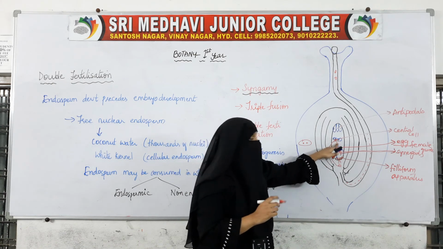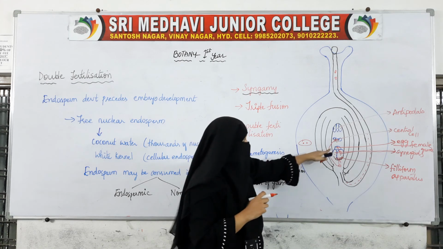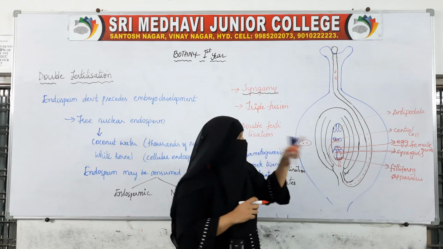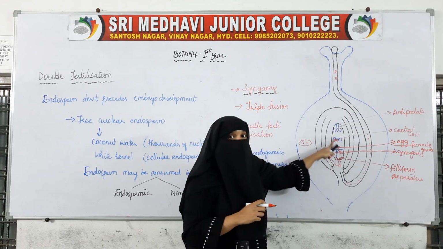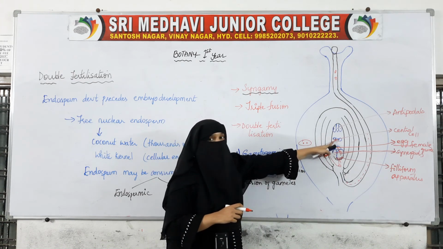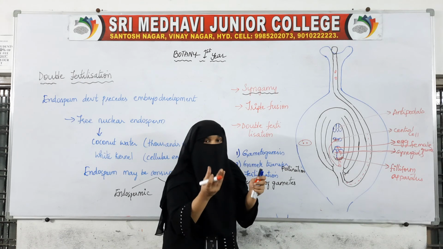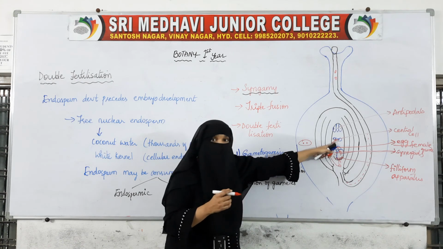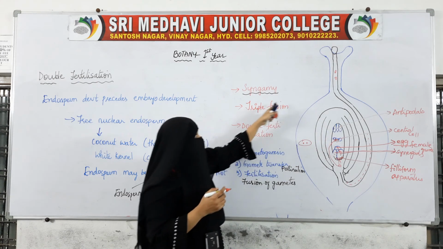Fuse. So this is the second fusion. This was the first fusion and this is the second fusion. Now we don't call it fertilization because here the egg is not there. Just two nuclei are fusing with another nucleus. So here this is the first one, this is the second.